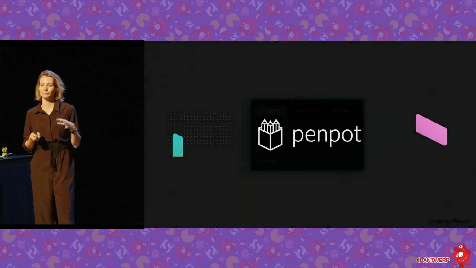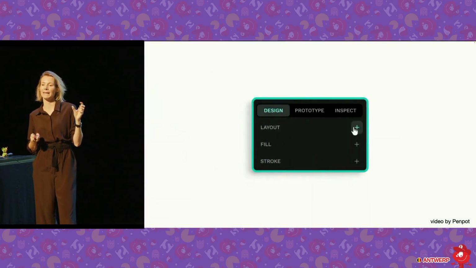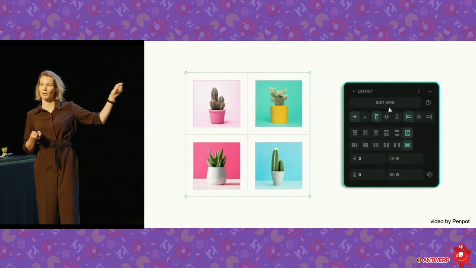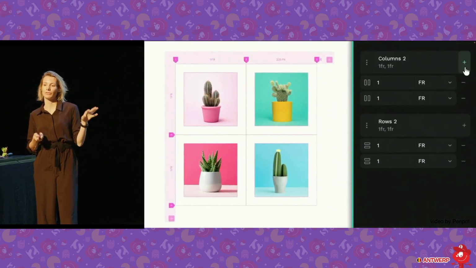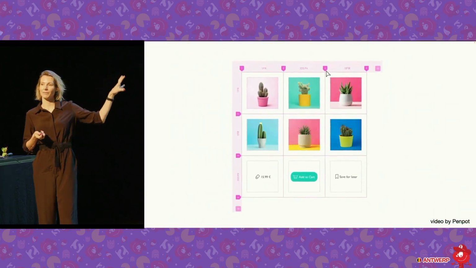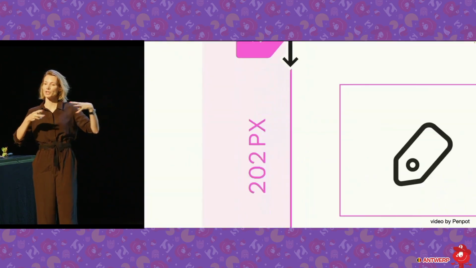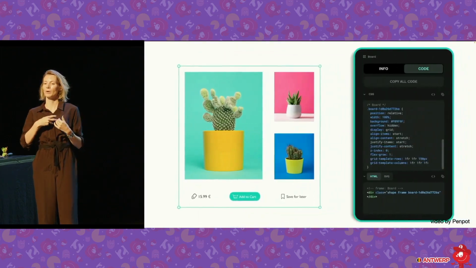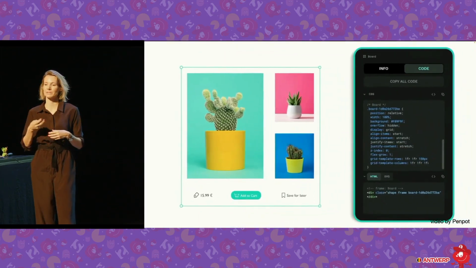And what Penpot really focused on is that they made these tools visual for designers. So here is their little example of their CSS Grid tool. So you see you have fractional units. You really have those grid lines. You have that representation, so you can design really close to the real thing. And they also have a flex tool, which aligns almost 100%, I would say, with the real thing.